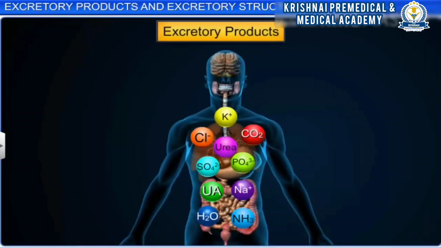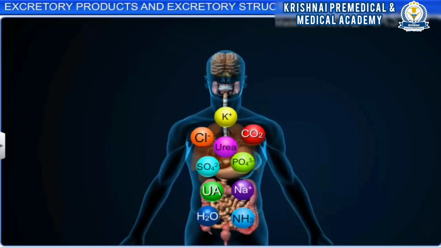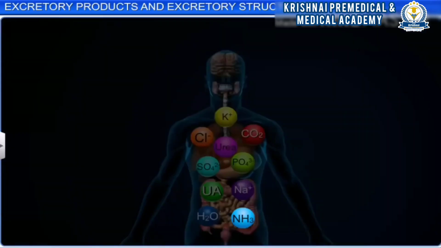These waste or excretory products, the process of elimination of metabolic waste products from the animal body is called excretion. Among the different waste products, ammonia, urea and uric acid are known as nitrogenous waste.